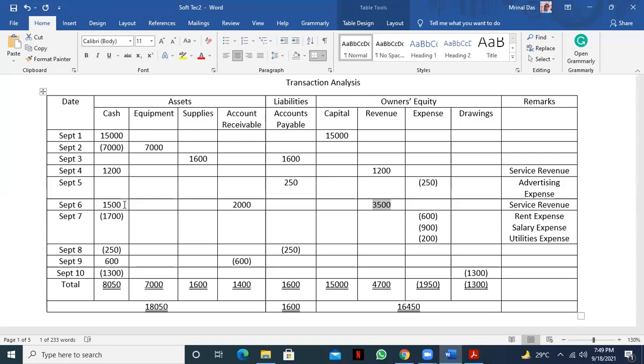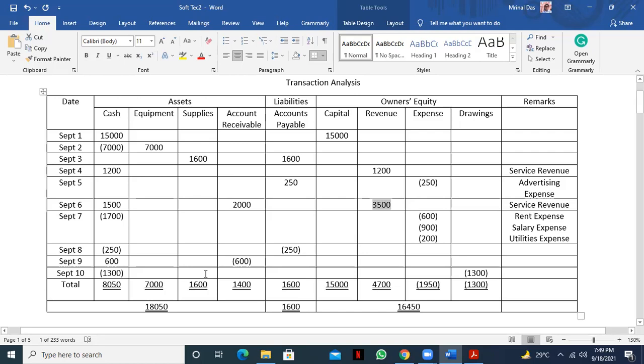Okay, so 1500 plus 1200 is how much right now? 2700, right? Yes, sir. So 2700 is the cash receipt from customer. Right now we'll check whether any money was received from the account receivable.